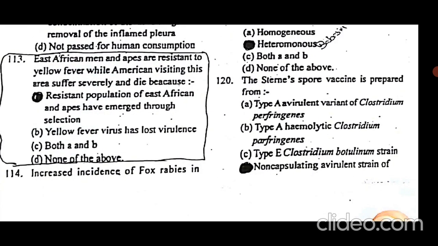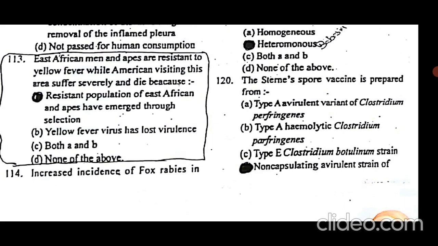East African men and apes are resistant to yellow fever, while Americans visiting East Africa suffer from yellow fever. But East African men and apes are not infected by it.